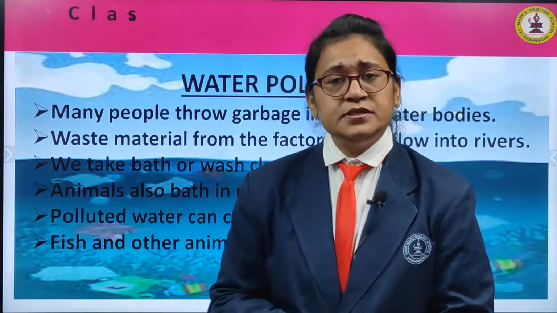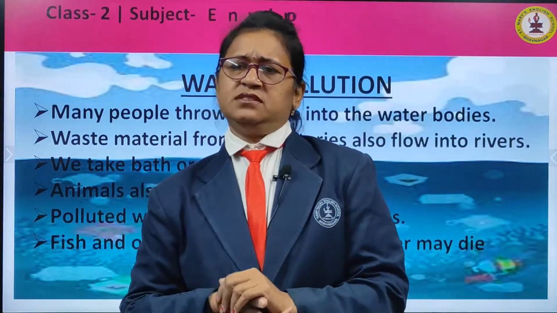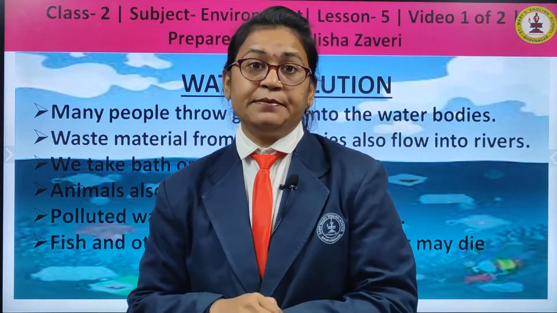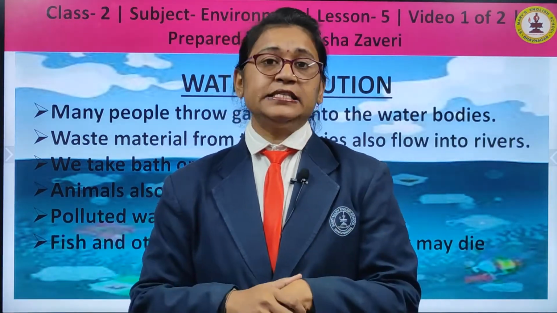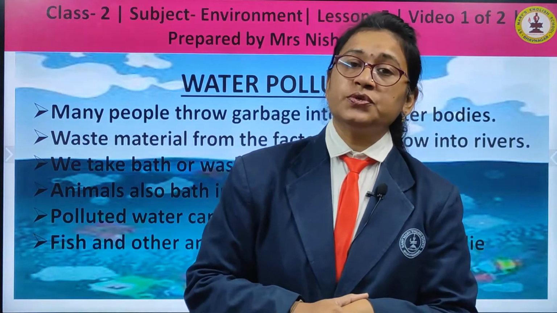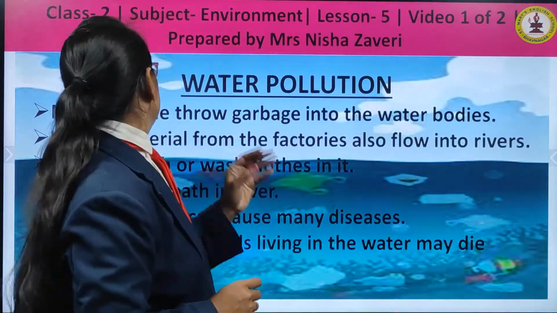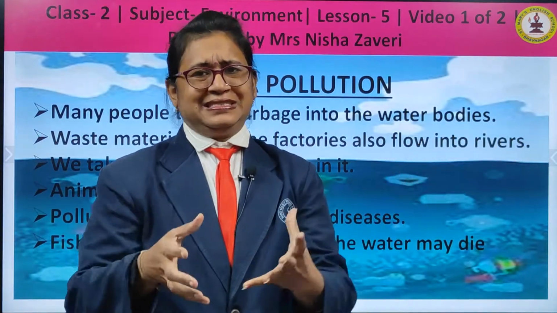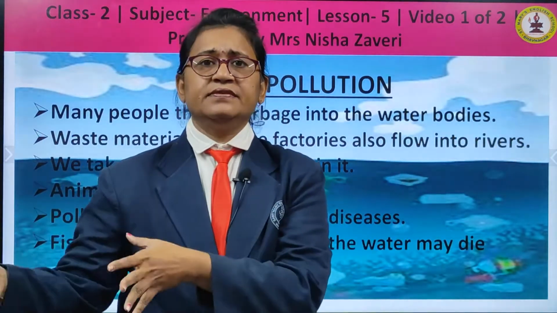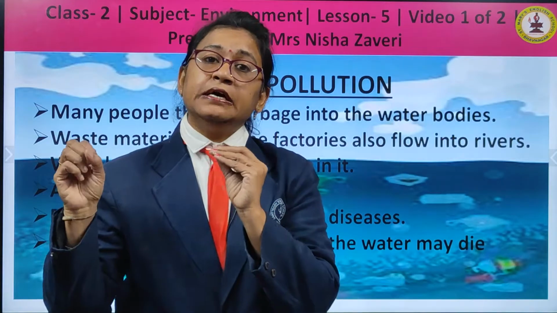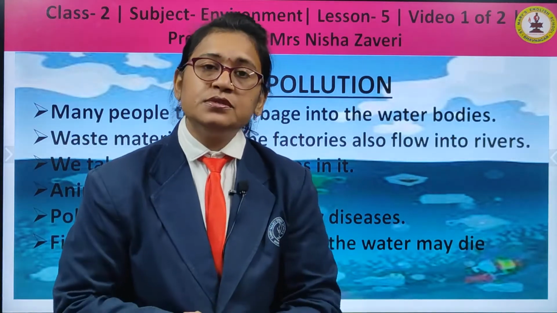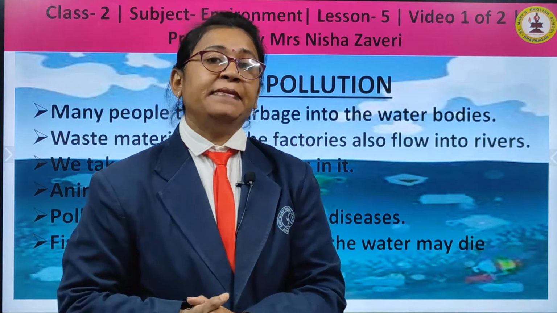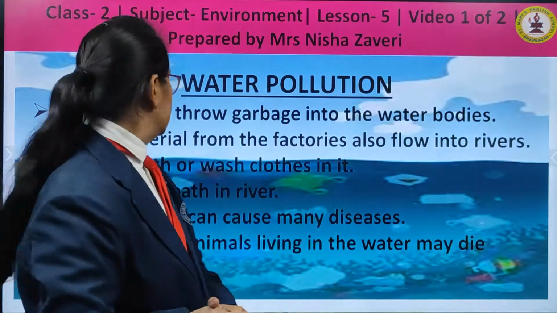Now, water pollution. Now, children, you will ask me, teacher, land pollution, okay, we throw the waste on the land, so land gets polluted. But how does water get polluted? Yes, water also gets polluted. Many people throw garbage into water bodies. Many of them collect all the dust and throw it in the river or pond or whatever water is there, nobody is there to see, and thinking that the land is not polluted, they throw it in the water and make the water polluted.